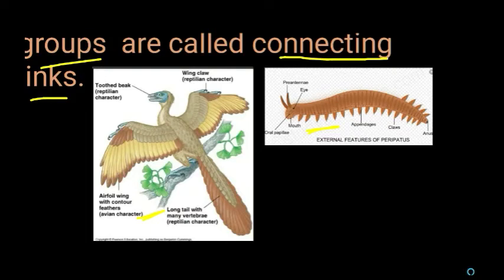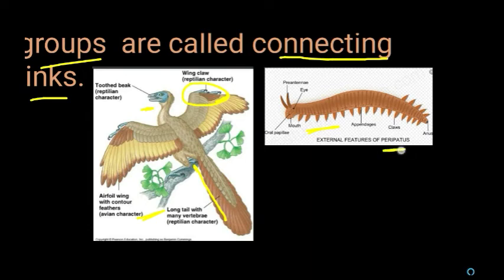So like birds, it possesses feathers. But what about the tail? Like reptiles, the tail is very long. Like birds, it possesses a beak, but like reptiles, inside the beak it possesses teeth. So that is a reptilian character. And also in the wings, like reptiles, they possess claws. So Archaeopteryx possesses both reptilian characters as well as avian characters. This Archaeopteryx is called the connecting link of reptiles and aves.